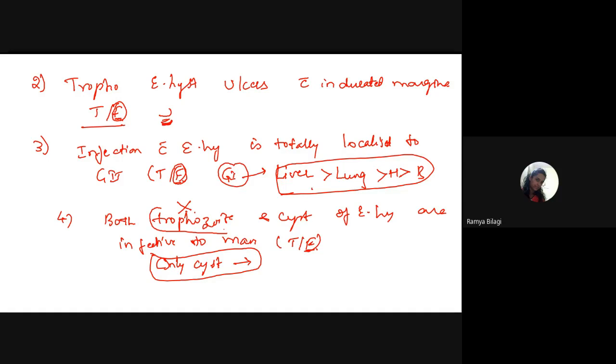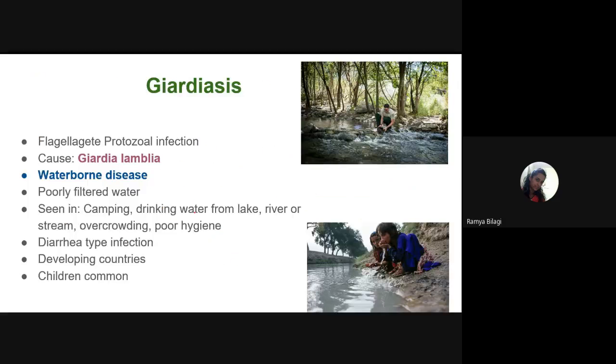Fine. Now, one more question has been asked related to amoebiasis itself. In one of the stool specimens, just look at this question. A rounded quadrinucleated cyst which measures 20 microns is seen in a patient.